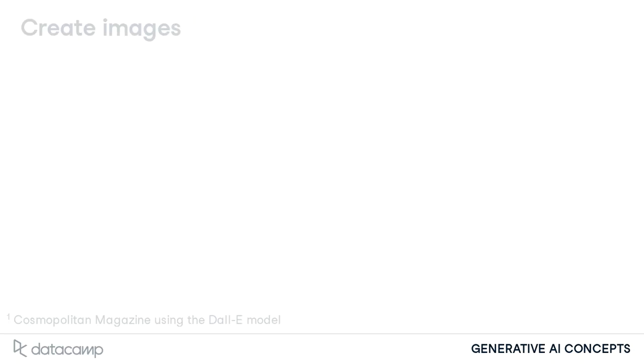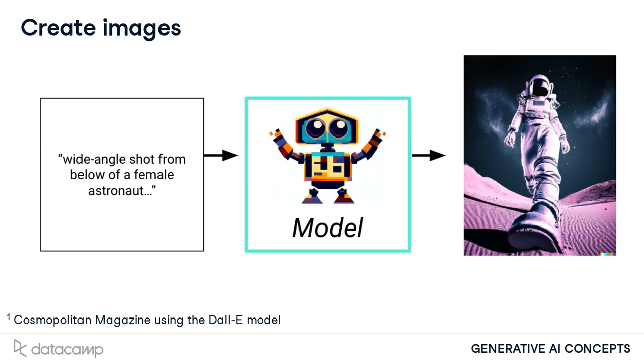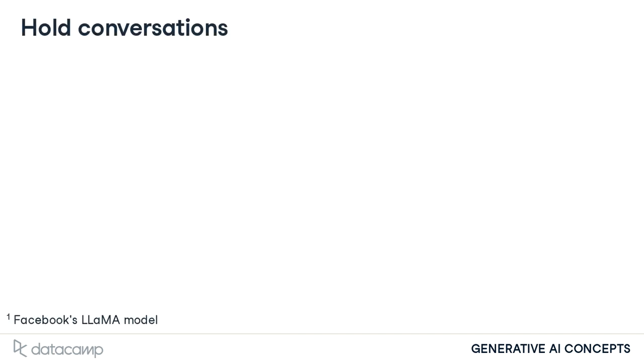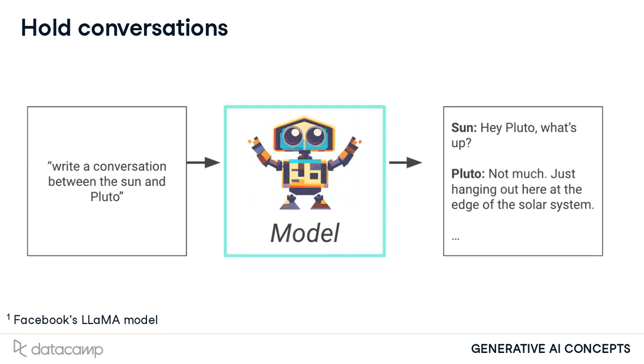Through this flow, one generative AI model can take a prompt describing a picture of a female astronaut as input, process it by running it through the model, and finally produce the image in the magazine cover we saw earlier. Similarly, another model can receive a prompt asking it to write an imagined conversation between the Sun and Pluto, process that prompt, and produce such a conversation as its response.